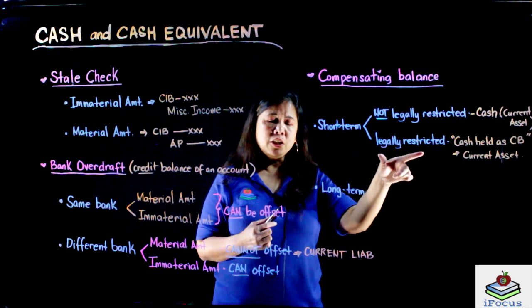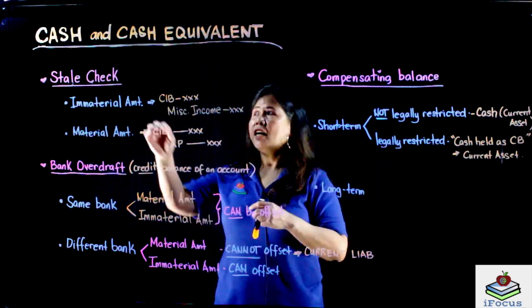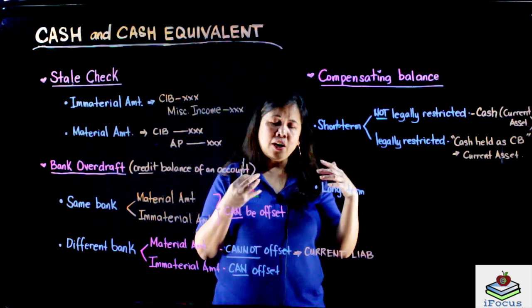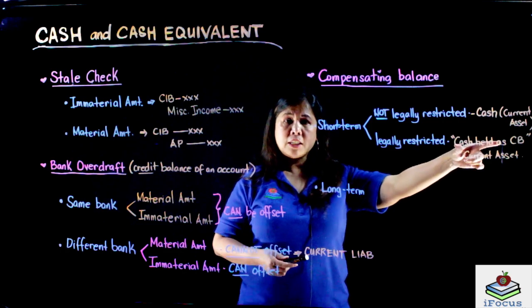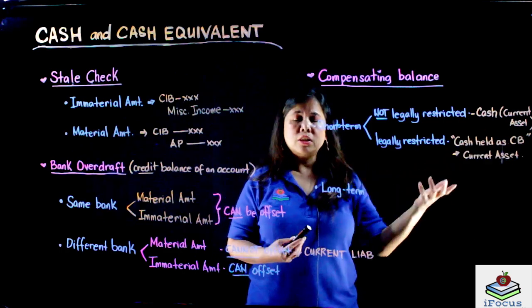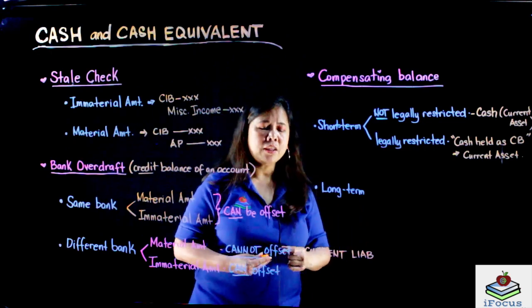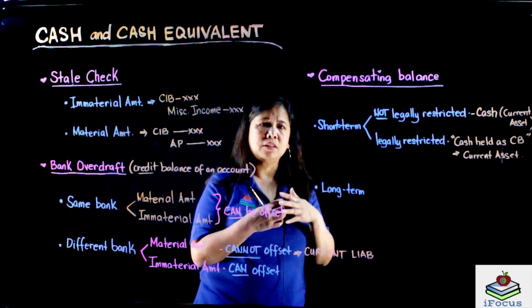But if it's legally restricted, we cannot classify this as cash. Hindi mo pwedeng isama sa cash account. So, magkakaroon siya ng another account which is the cash held as compensating balance, which is still under current asset because it's a short-term borrowing. Alright? Kapag long-term borrowing naman siya, ang ibig sabihin, pamatagalan.